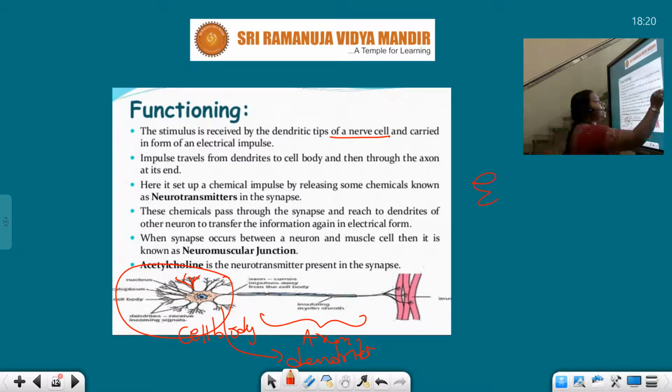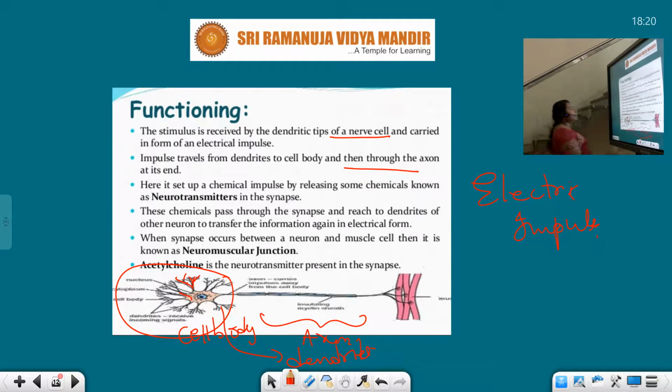In the form of electric impulse. Next, the impulse travels from dendrites to the cell body and then through the axon. This is the main part of the neuron, right? From the cell body it then reaches the axon.